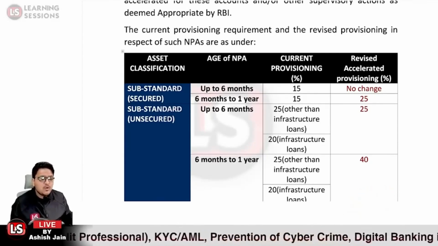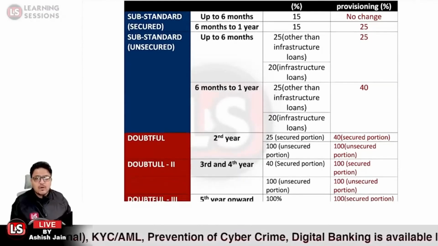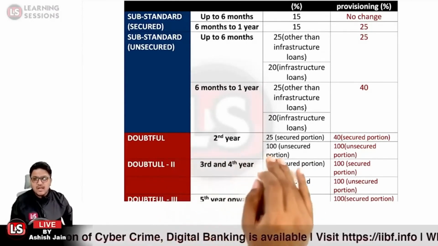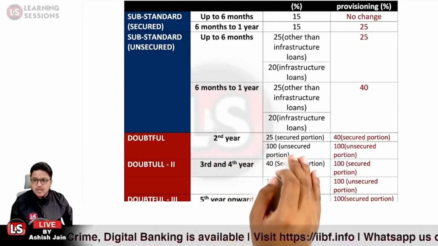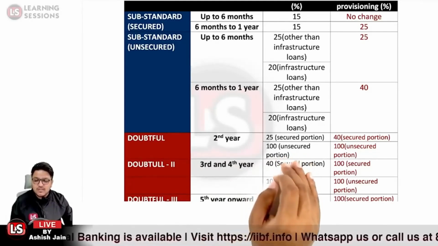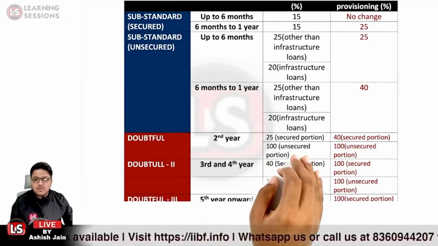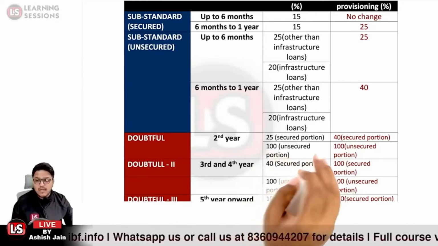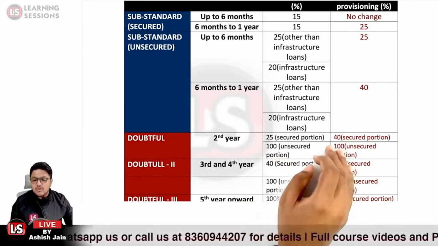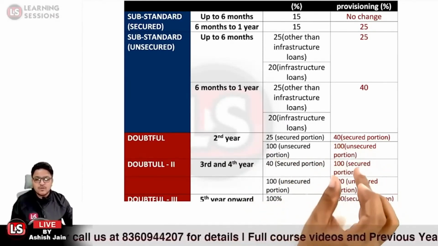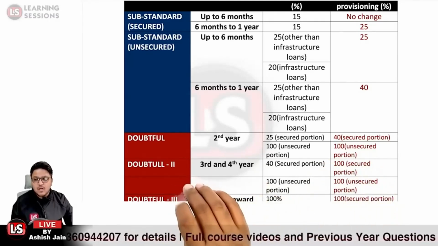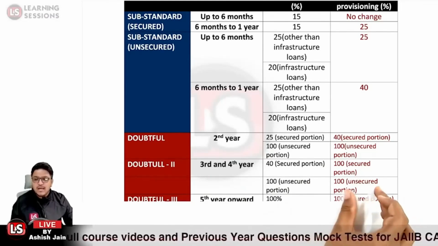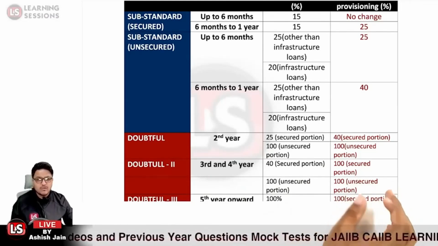And further, if the loan account is in the doubtful 1 category, 25% of the provision is to be maintained for the secured part and 100% for the unsecured part. But under the accelerated provisioning norms, you are to maintain 40% of the provision for the secured part and 100% for the unsecured part. And in the case of doubtful 2 and doubtful 3, uniformly 100% of the provision is to be maintained where the accelerated provisioning norms are applicable.